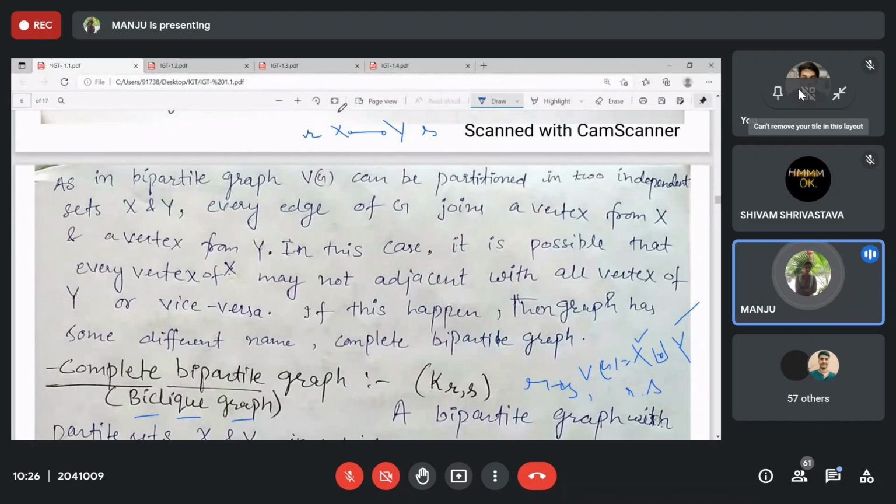There are R vertices, so each is incident with S edges, and the total is R times S.